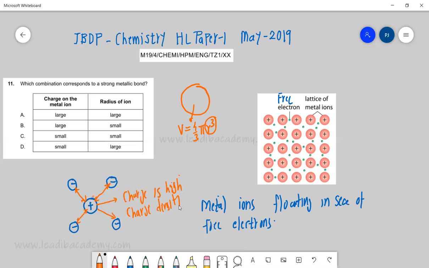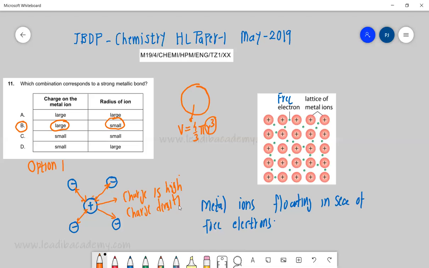So which option is correct? Large charge, yes, absolutely, and small radius of ion. Very, very simple. So the correct option is B.